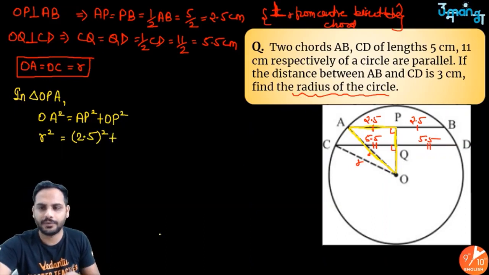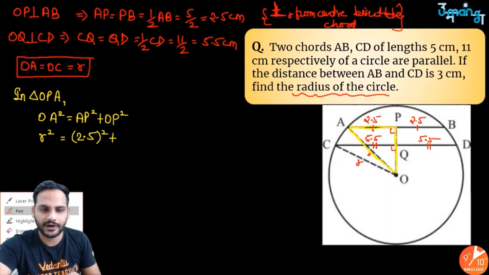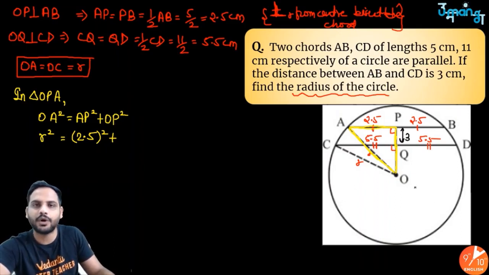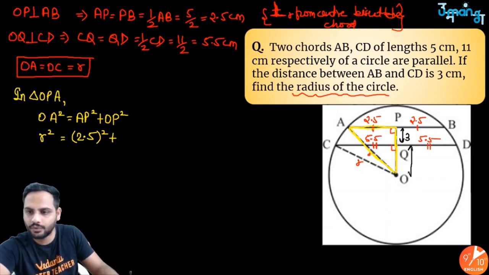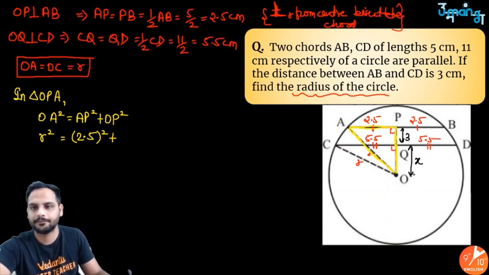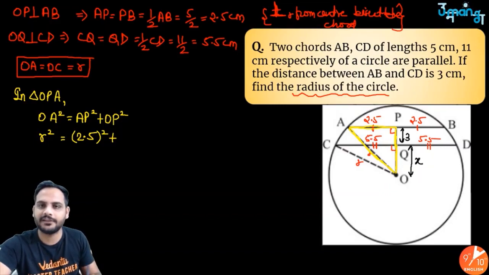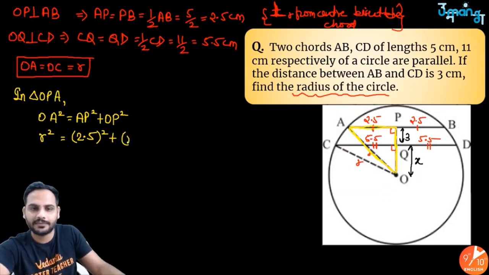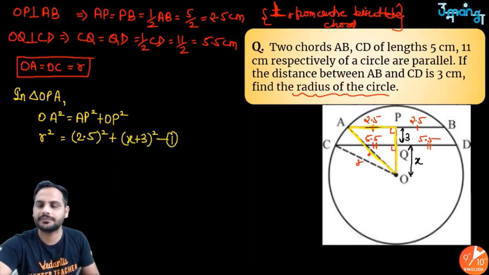Now look at OP. What I know is that PQ is 3, but I don't know what OQ is. So let us take distance OQ as x. So OP will be x plus 3. So OP square will be x plus 3 whole square. This is your first equation.